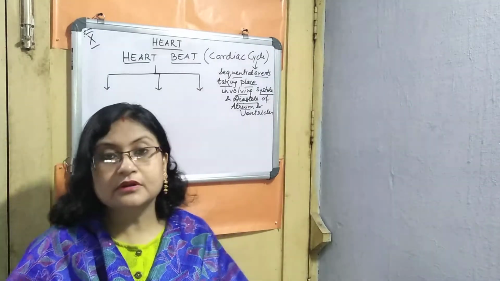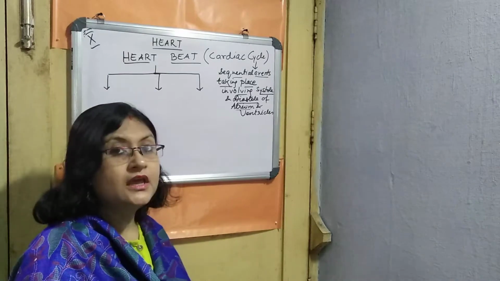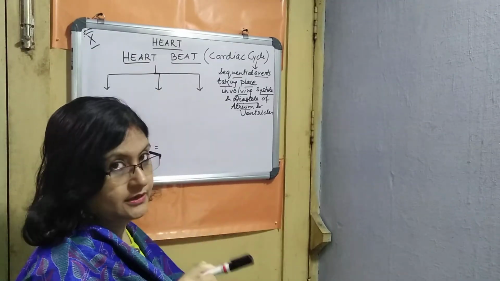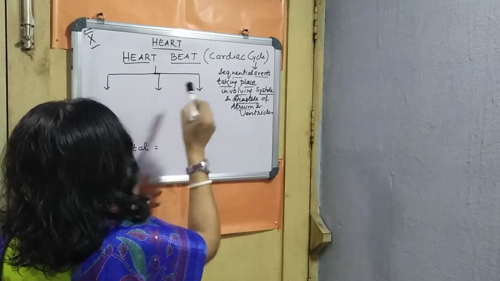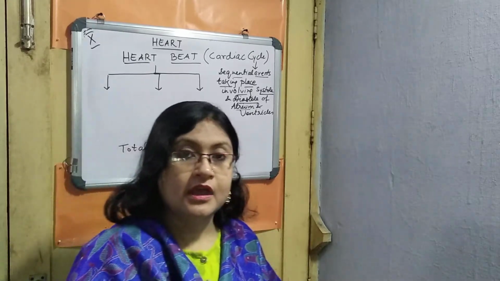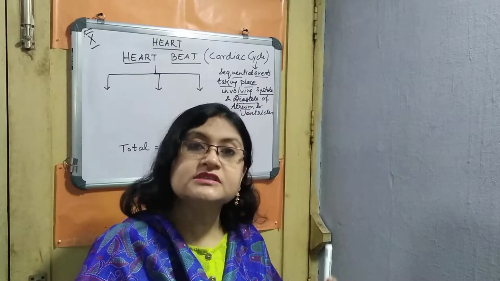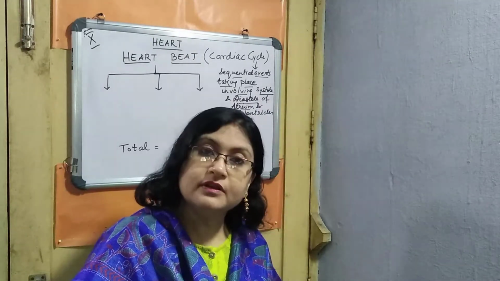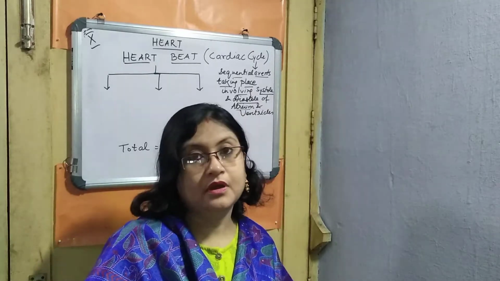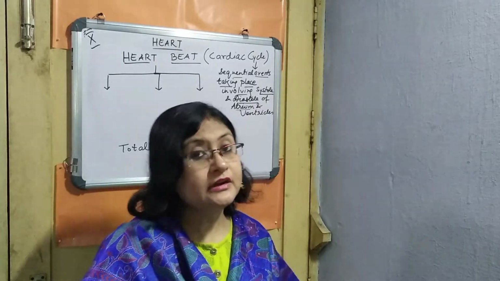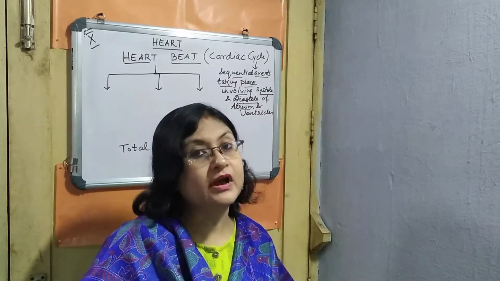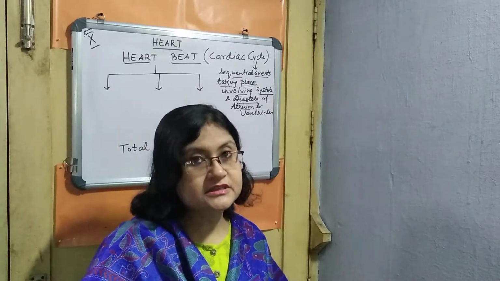This cardiac cycle, or rather the heartbeat, involves three sequential steps. When we complete these three sequential steps, one heartbeat is completed. We will also learn about the time it takes, so that we can calculate our heartbeat in 1 minute. Right? So let us start.